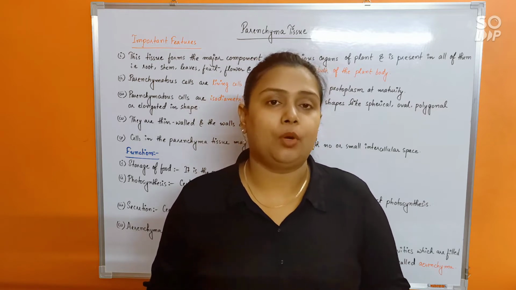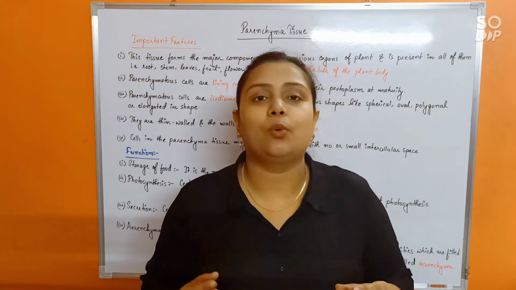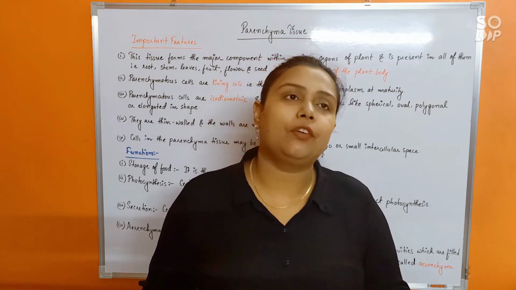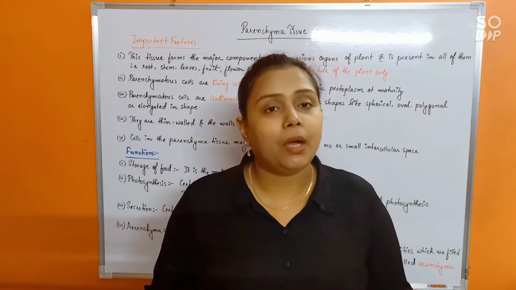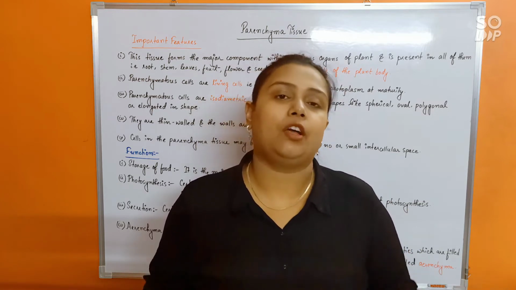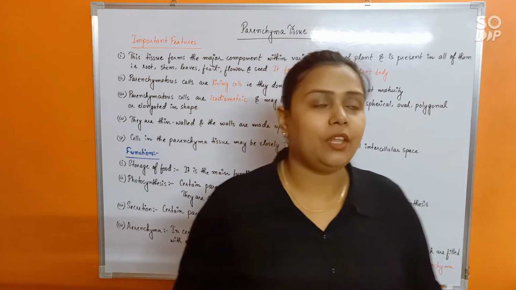Finally, also remember that the main function of parenchyma would be storage. Wherever in the plant body parenchyma is present, there has to be something being stored there. That storage can be in the form of carbohydrates, proteins, or various other substances. But storage is the main function of parenchyma. Understood this? Fine. So let us read it out then.